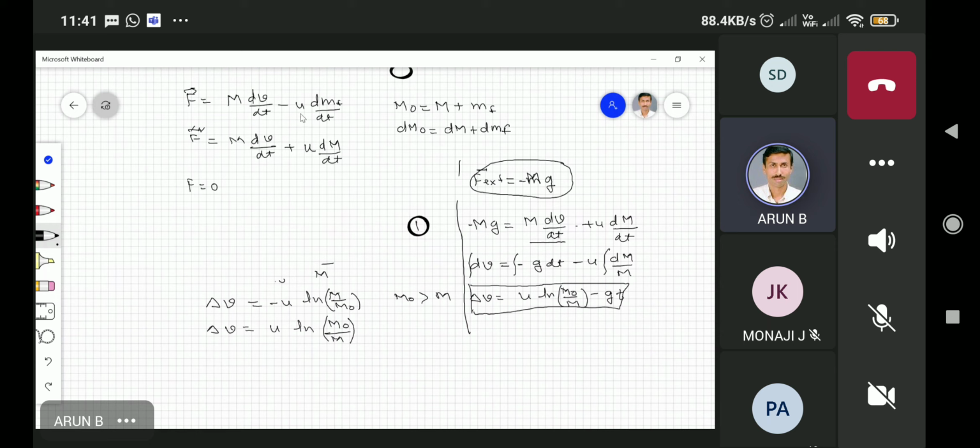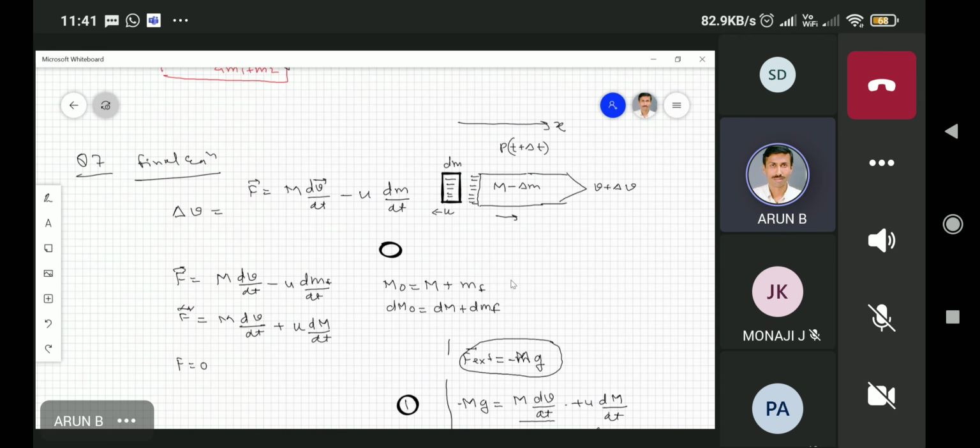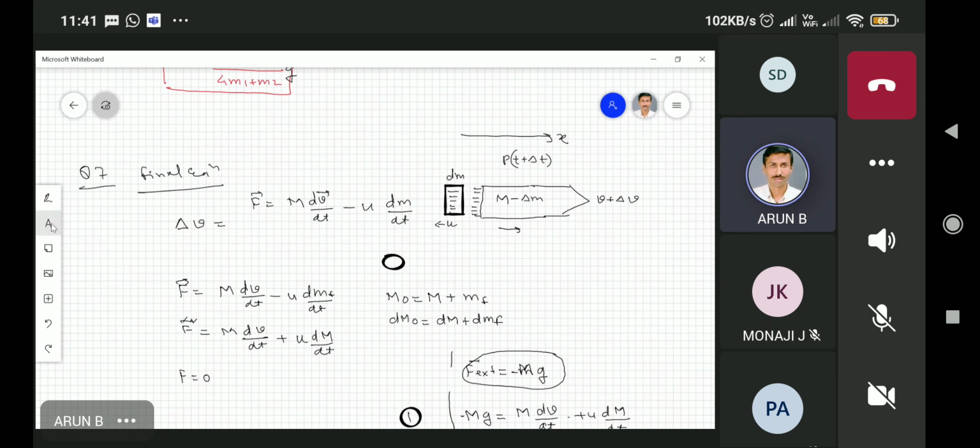See, this mass, this dm. Let me go a little bit slower. This is the total mass of the rocket, m0. We define the total mass of the rocket, m0, as the mass at some time plus the mass of the fuel. This is the mass after you define a time t.